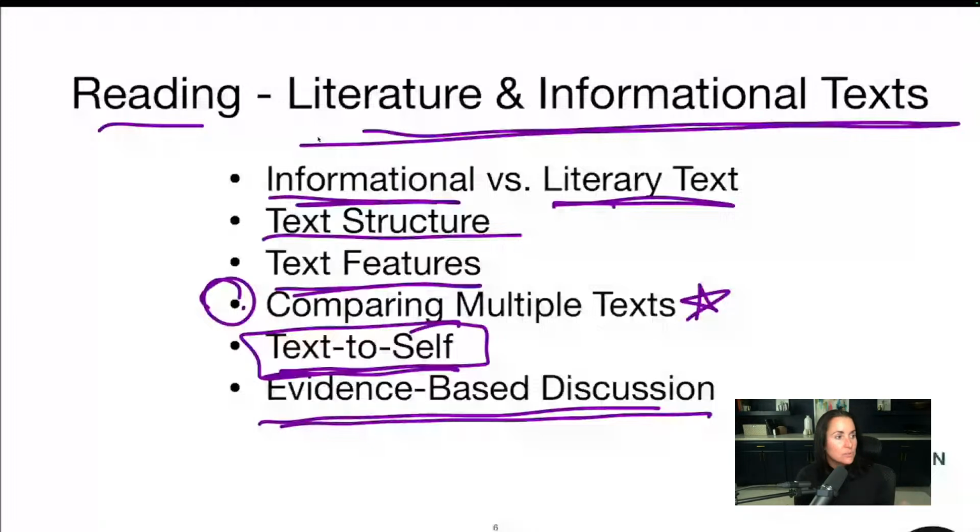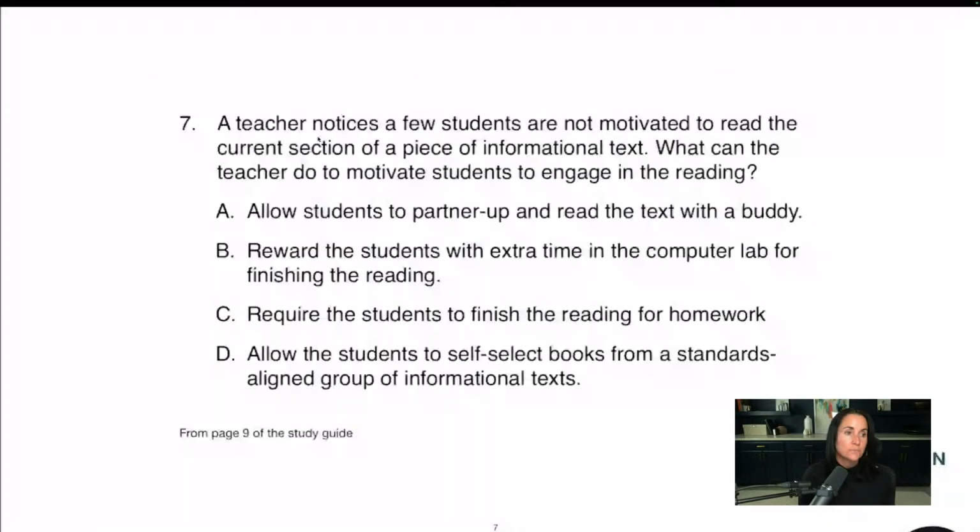And the student reads it aloud and you say, oh, I can see why that would bring you to that conclusion. That evidence-based discussion is the basis for citing sources, using sources to argue your points. Very important skill. So if you see text-based discussion or evidence-based discussion in an answer choice, it's probably your answer there. Okay.